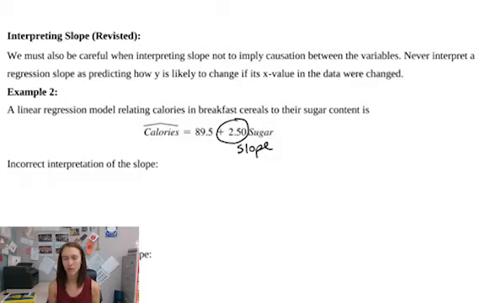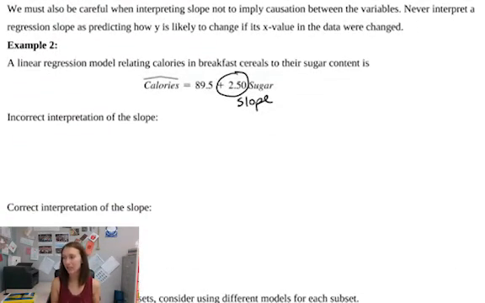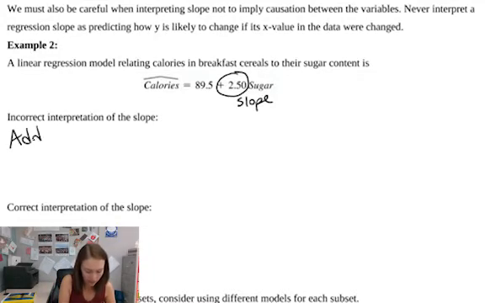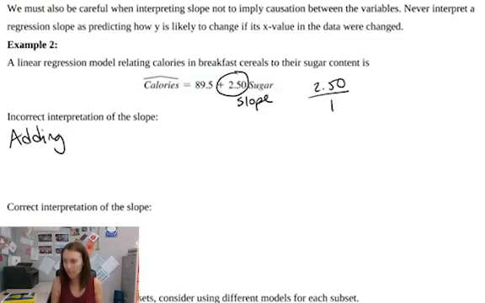We've talked about this before. Correlation does not imply causation. So in our wording, we have to be really specific to make sure that we're not saying that this change will cause this change to happen. So an example of an incorrect interpretation would be something like adding. Now remember, slope is like 2.50 over 1. So it's a change in y over the change in x. Remember, slope is rise over run.